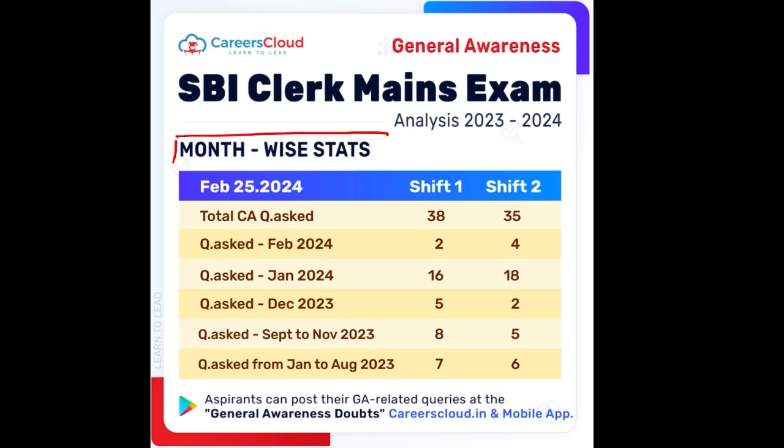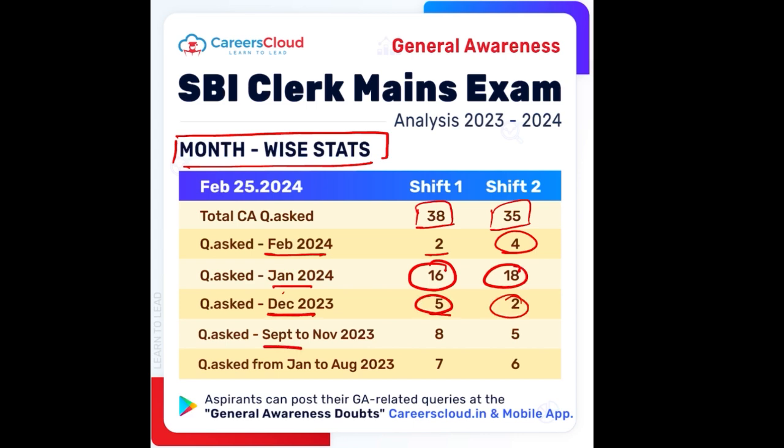If we look at some of the month-wise stats, on a monthly basis, what are the questions that were asked, and we have covered those questions. The total number of questions were 38 and 35 respectively for 25th of Feb for shift 1 and shift 2. For Feb month of 24, 2 questions and 4 questions were asked. From the Jan month, 16 and 18 questions respectively were asked. From December, 5 and 2 questions were asked. For September to November, 8 and 5 questions were asked respectively. And from Jan to August 2023, that is for the last year, 7 and 6 questions were covered.